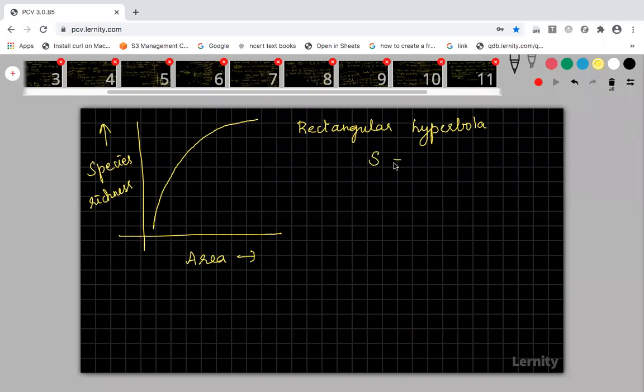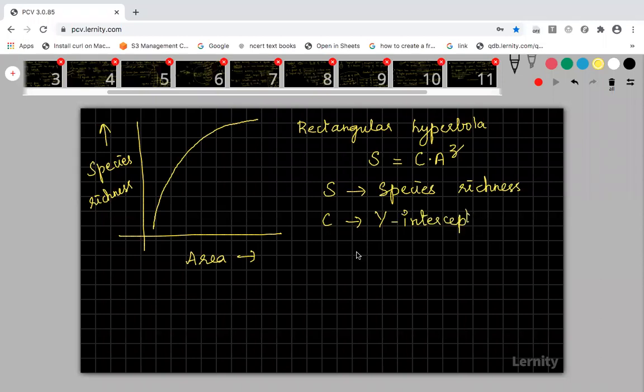He gave one equation, S is equal to C into A power Z. Okay, so S is equal to C into A power Z. You know what these variables are? S represents species richness. C here represents the y-intercept.